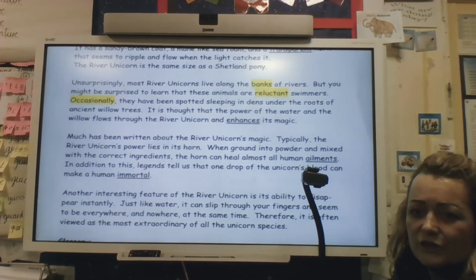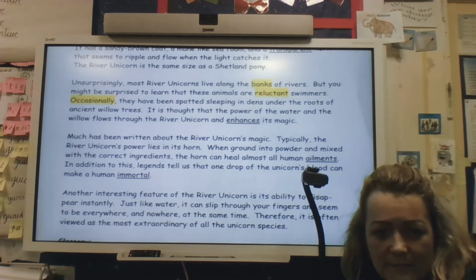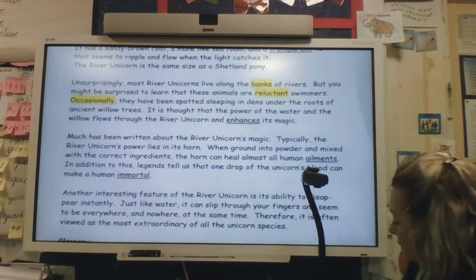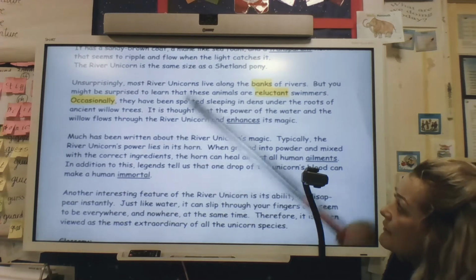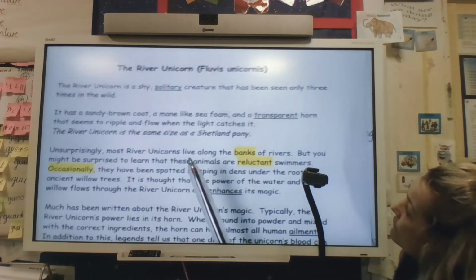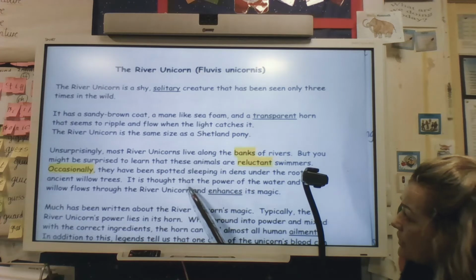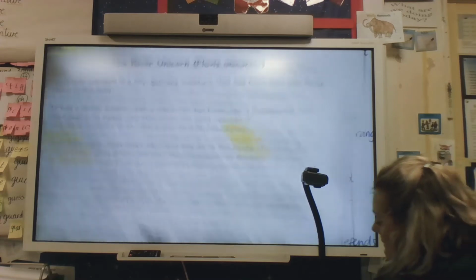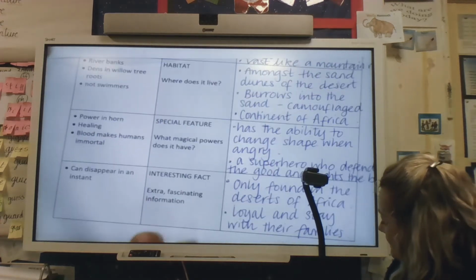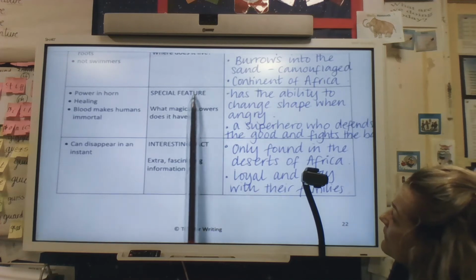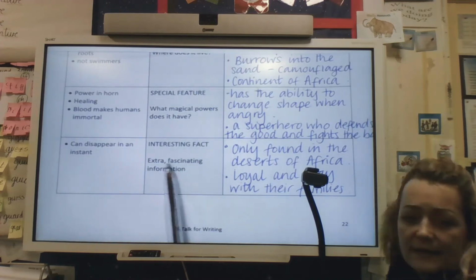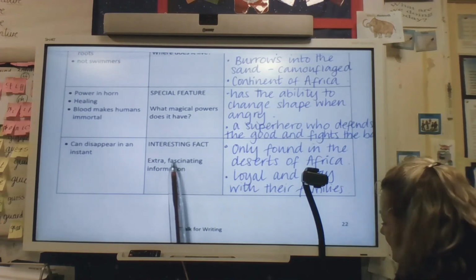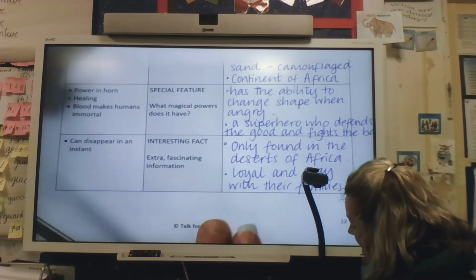Okay, so let's return back to the text that I started to write yesterday. I got the first 3 paragraphs done. We went through those. We looked at how closely I have mirrored the 3 paragraphs from the River Unicorn text. I used the same structure of sentences for each of them. So today we're going to do the last 2 paragraphs. If I go back to my plan, those 2 paragraphs, we're going to talk about the special features, the magical powers, and finish off with an interesting fact or any extra information. So just 2 paragraphs to do today.